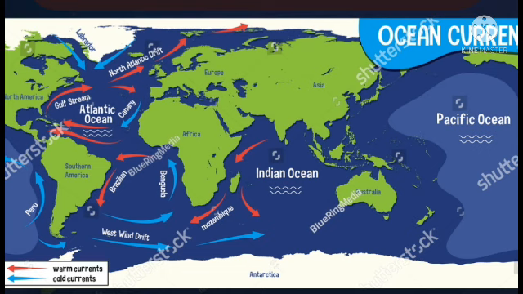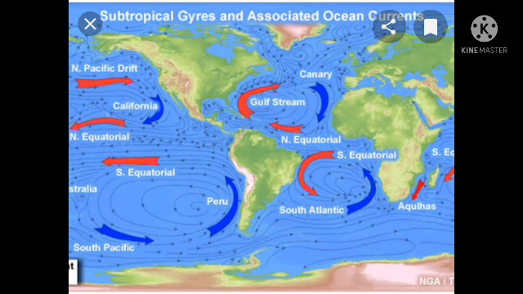Okay, understood students? Yes, the students are very very good students. Do you understand? Okay, very very good. And then see, in this picture we will see different types of ocean currents. And in another picture also, see this picture, we will see different types of ocean currents, warm currents and also cold currents. Do you understand students?